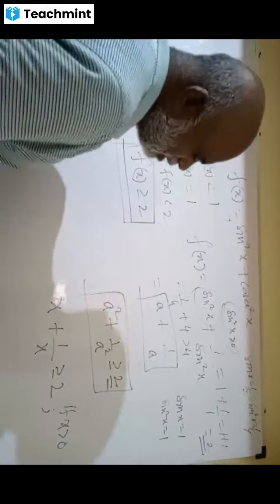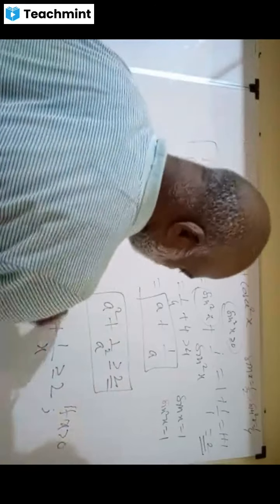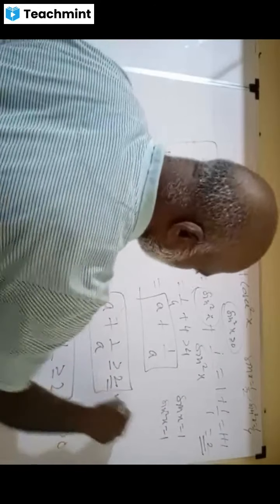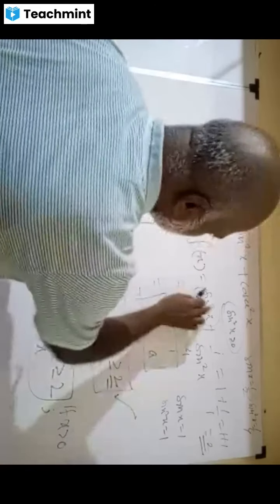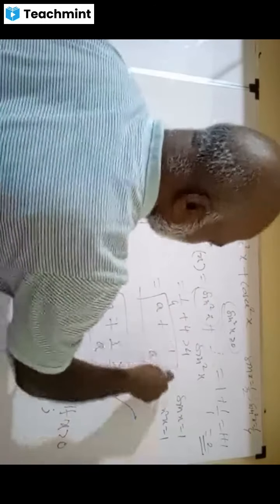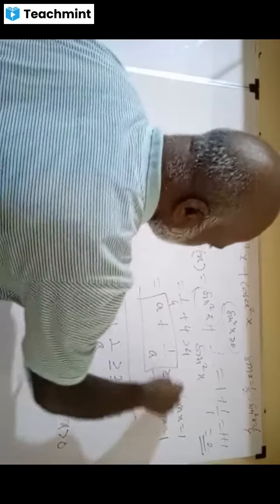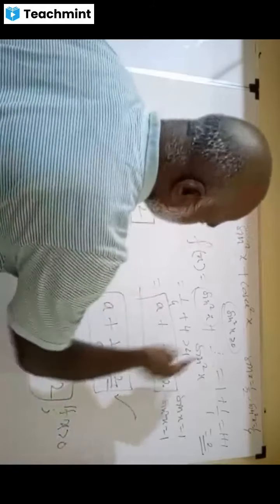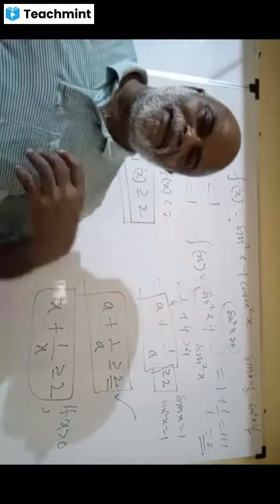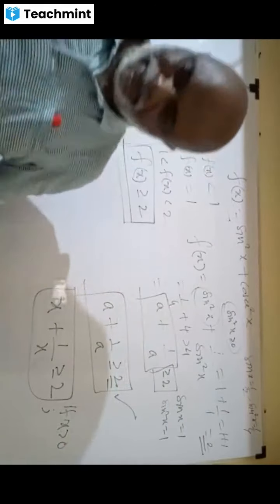So if x is positive, x plus 1 by x is more than or equal to 2. Similarly, a plus 1 by a is more than or equal to 2. Same thing here. This is called a, this is called 1 by a. Therefore, a plus 1 by a is always more than or equal to 2 if a is positive. My sin square x is definitely positive. Do you agree? Yes, sir.